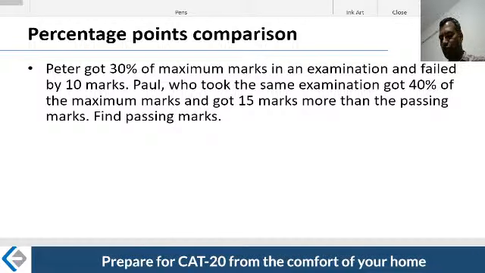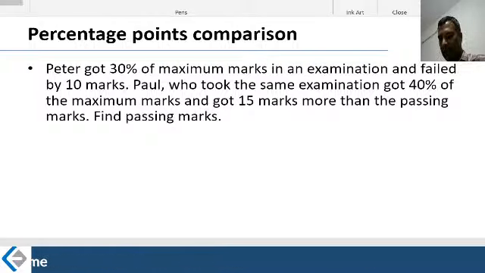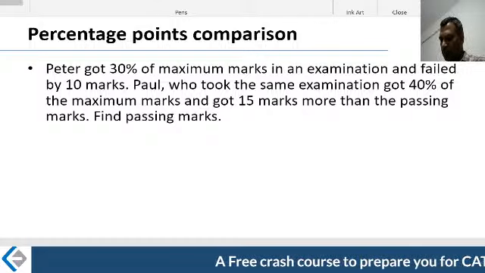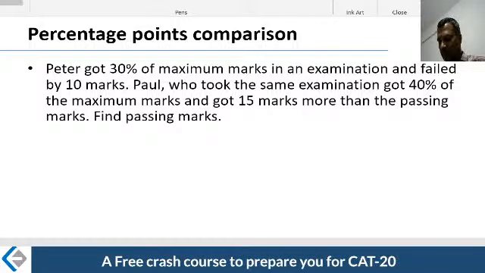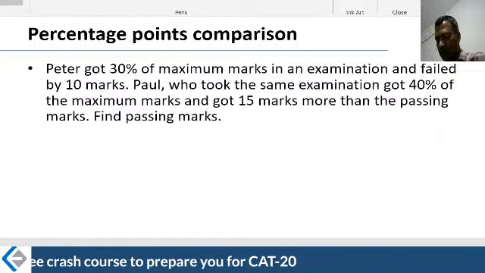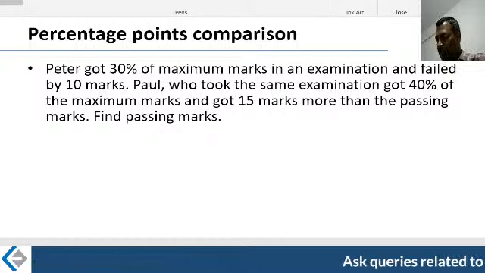Right, good. Let's do this together. Peter got 30% of the maximum marks in an examination and failed by 10 marks. Now, this person got 30% and failed. On the other hand, there is a guy called Paul who took the same examination, got 40% of the marks and got 15 marks more than the passing mark.